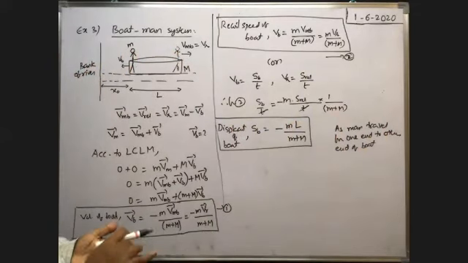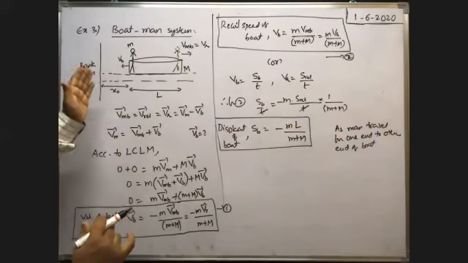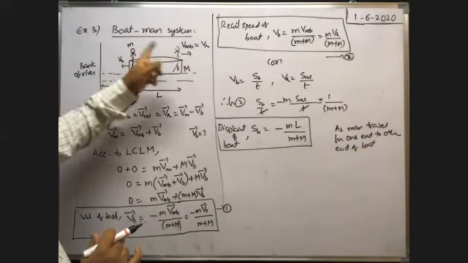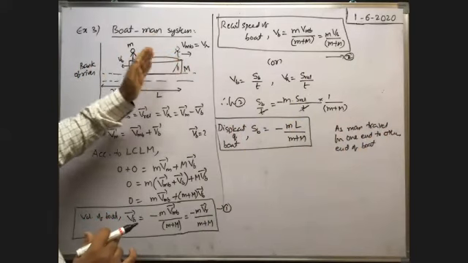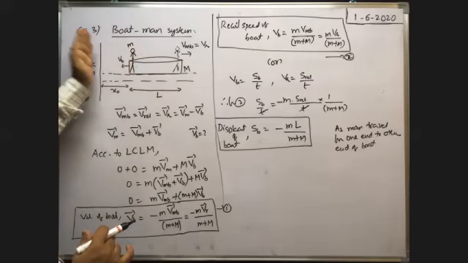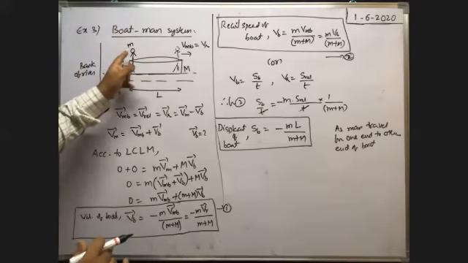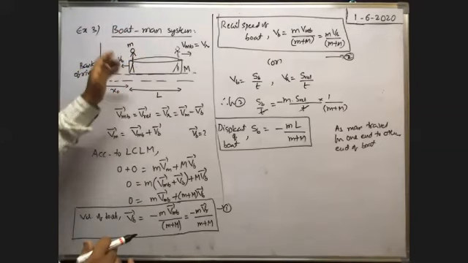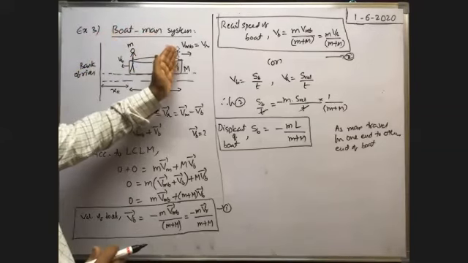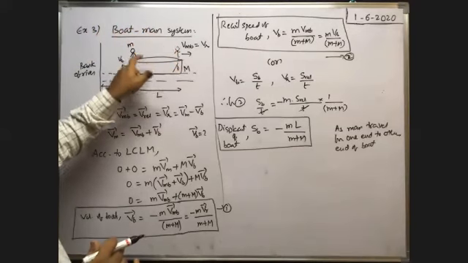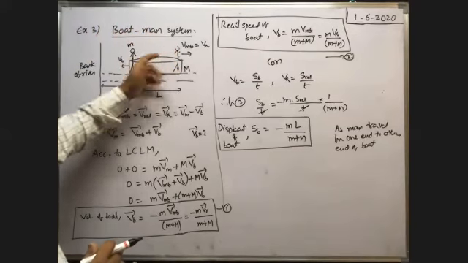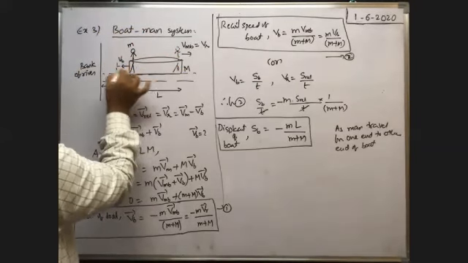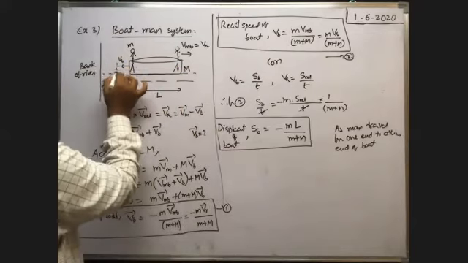Now, in this case, at the moment the man is displaced from one end to the other end, what is the distance of the boat from the bank? Initially, before the man starts walking, the boat is at a distance x0. But when the man travels from one end to the other end, that means the relative displacement of the man with respect to the boat is L. At that time, as the boat moves backward, suppose the boat reaches the point here, the boat travels a distance equal to Sb. This is Sb.